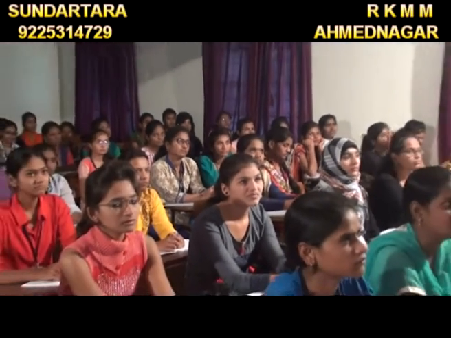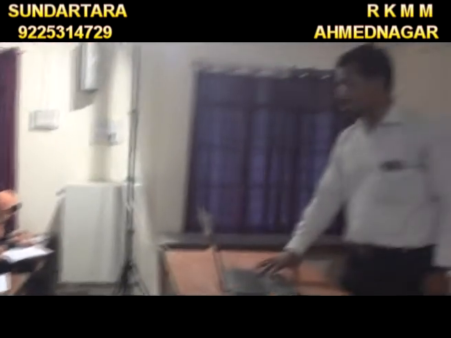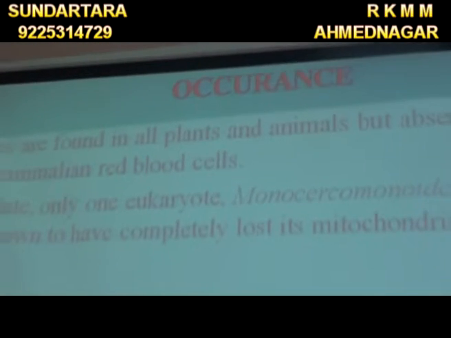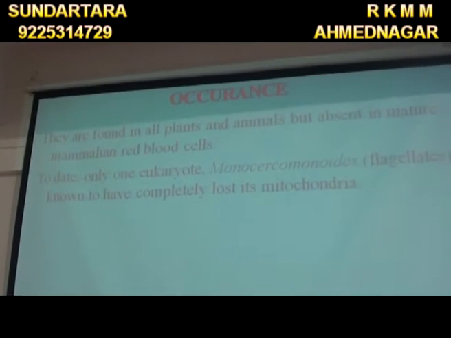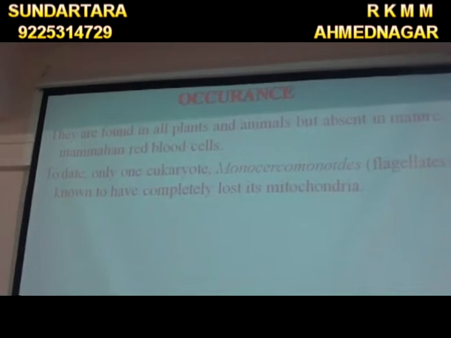The blood cells do not have mitochondria, and mammalian RBCs also do not have a nucleus, and therefore they are absent in red blood cells. To date, only the eukaryote Monocercomonads, which are flagellates, are known to have completely lost the mitochondria. That is one example: the Monocercomonads, which are flagellates, do not have mitochondria, or show the absence of mitochondria.